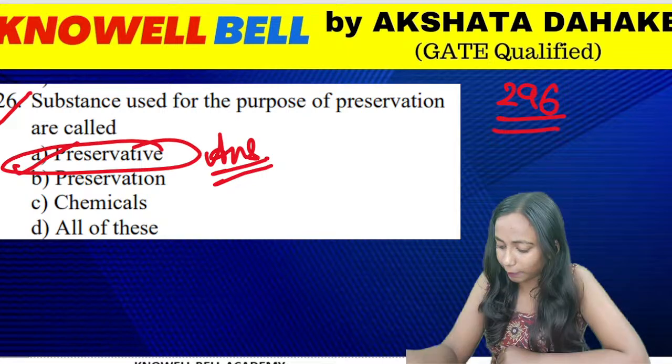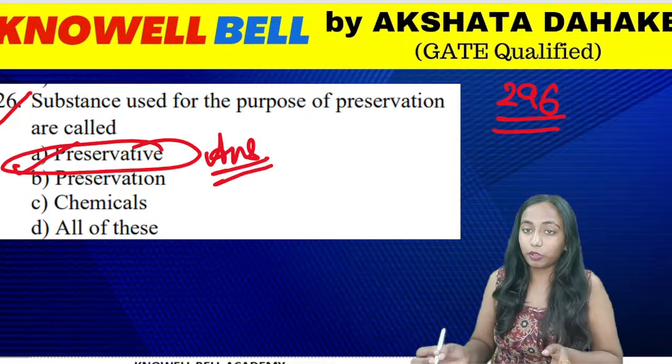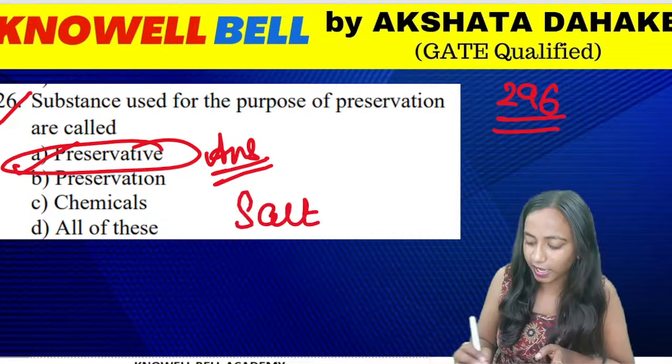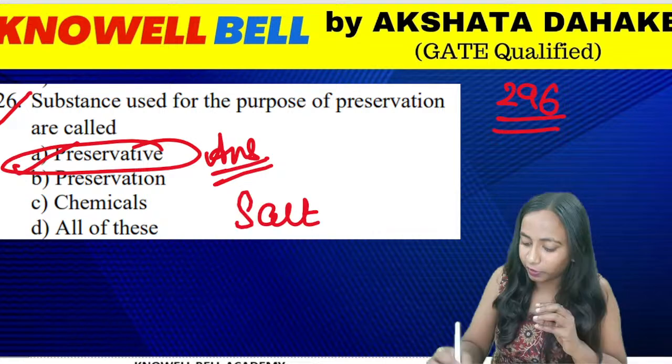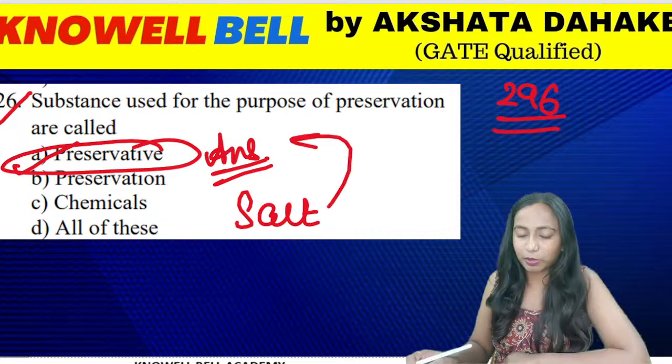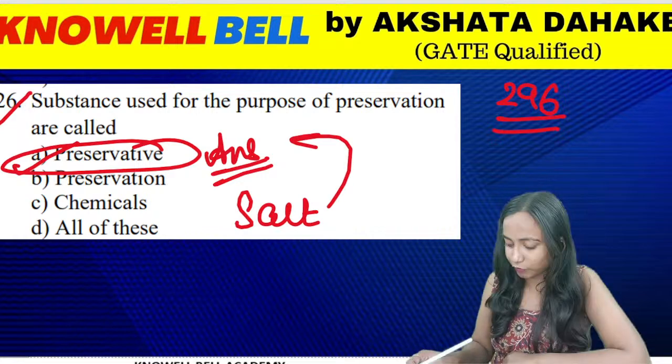Any substance that helps in the preservation, what do we call this substance? This substance is called preservative. For example, salt is added in achar or pickle. In which form? It is added as a preservative, because it helps in what? It helps in preservation. So what will be the correct answer for the question? The right answer is option A.